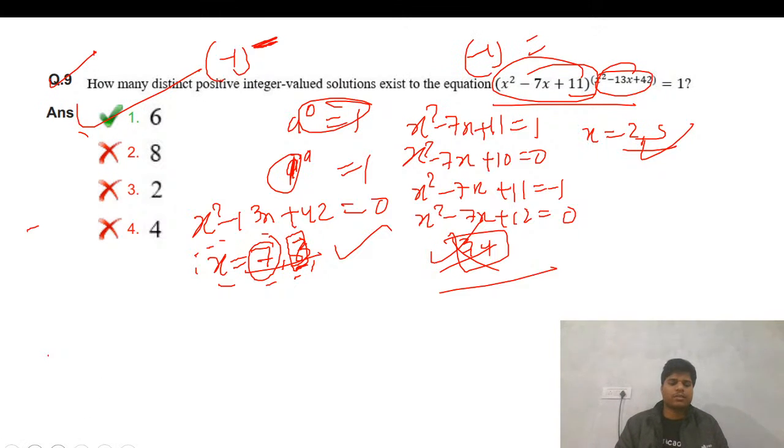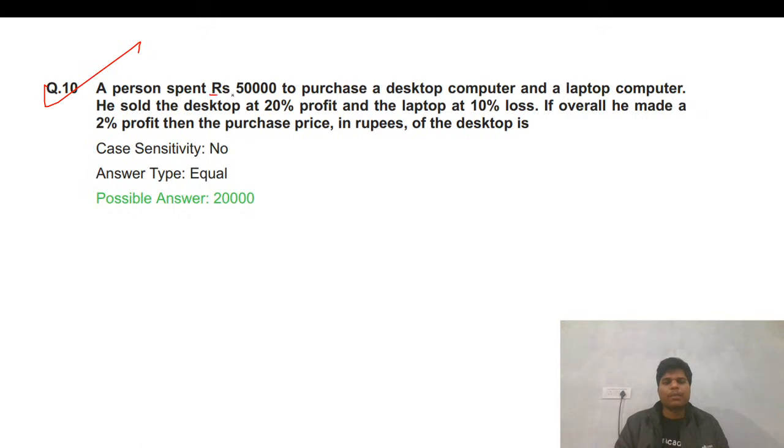Fine. So let's come to the next. A person spent on a desktop and laptop, he sold, I think this type. If anyone has done previous year questions sincerely, I'm telling this for the CAT exam right now, guys. If you have prepared sincerely for CAT, given more than 4 months, then just don't get disheartened, don't get into the basics, just focus on the previous year papers.